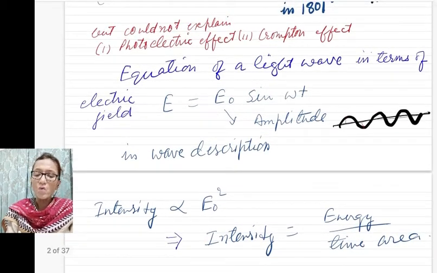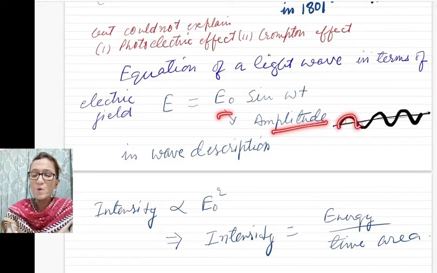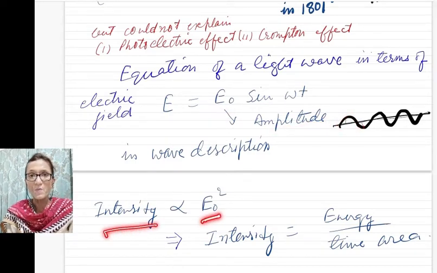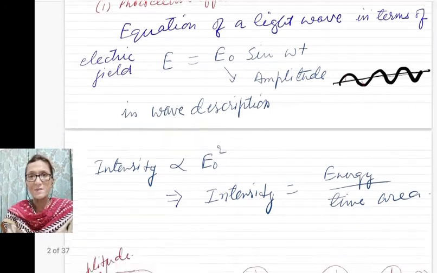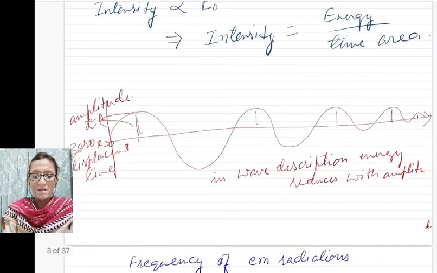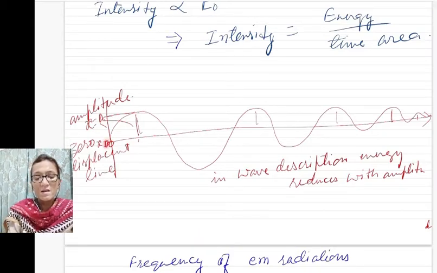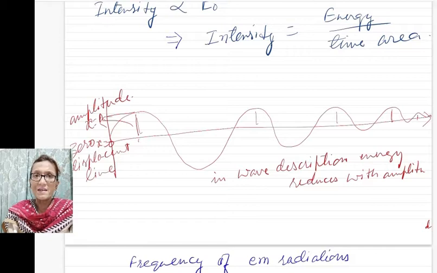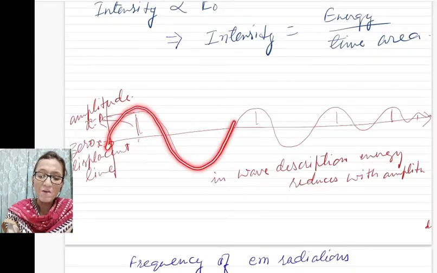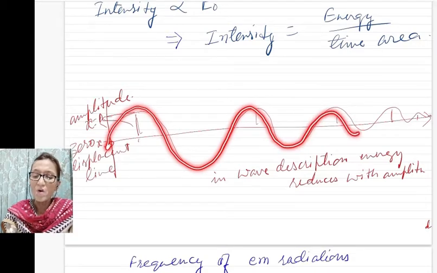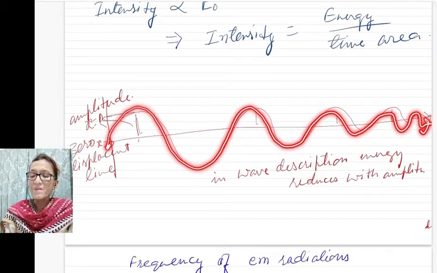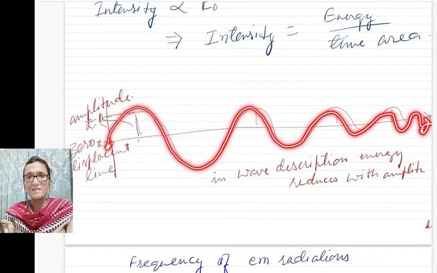So how will you change the amplitude? When you change the amplitude, the intensity will change. If you remember, when a wave is created from the point of disturbance, after traveling some distance, it dies out.